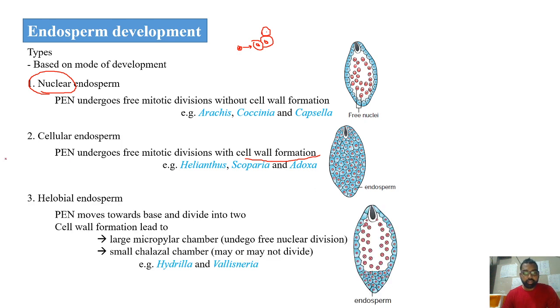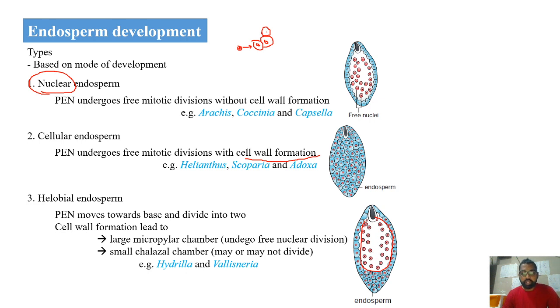Now there is a third kind where the primary endospermic nucleus will move towards the base and divide into two. Now there will be two different chambers formed in this case. One is the large chamber towards the micropylar end. So this you can see, this is towards the micropyle. This is the large chamber that forms. Inside this, the nuclei will divide through free mitotic divisions, so there are free nuclear divisions here without cell wall formation.